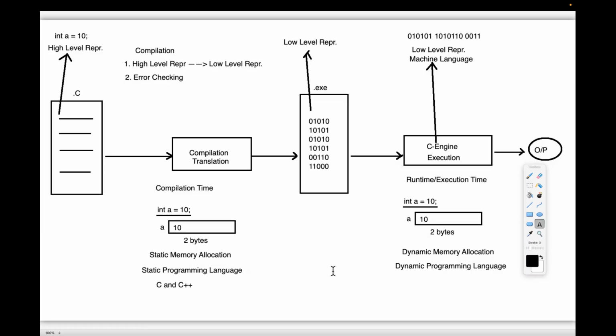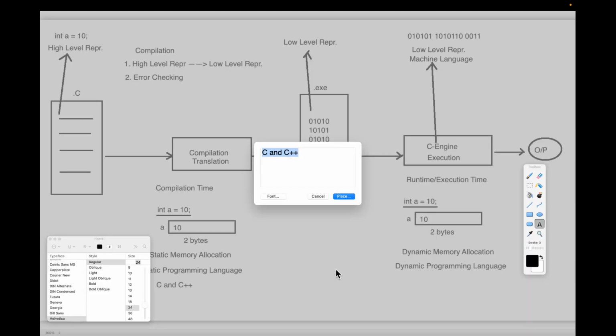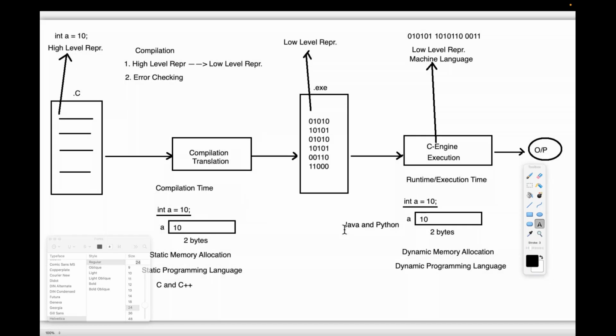Examples for dynamic programming languages are Java and Python. Not only Java and Python, even .NET, everything. The majority of programming languages are following dynamic memory allocation. Java and Python are dynamic programming languages because they are following dynamic memory allocation.